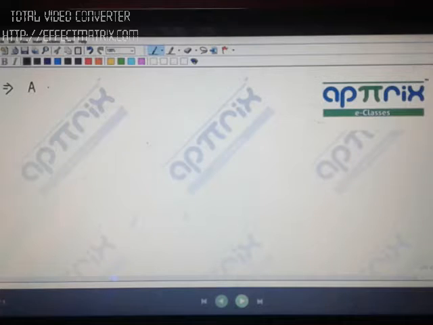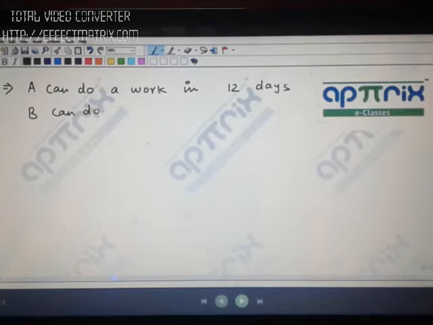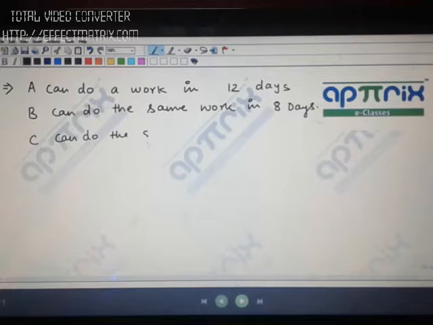So I'm writing this: A can do a work in 12 days, and there is someone B, and B can do the same work in 8 days. C can do the same work in 15 days.